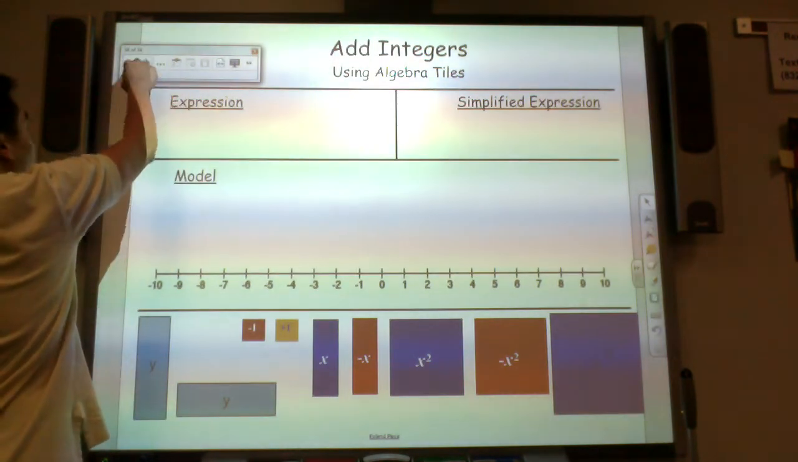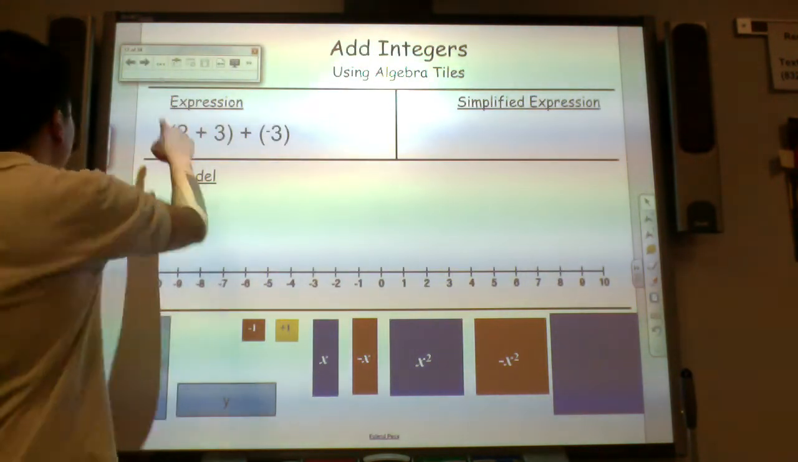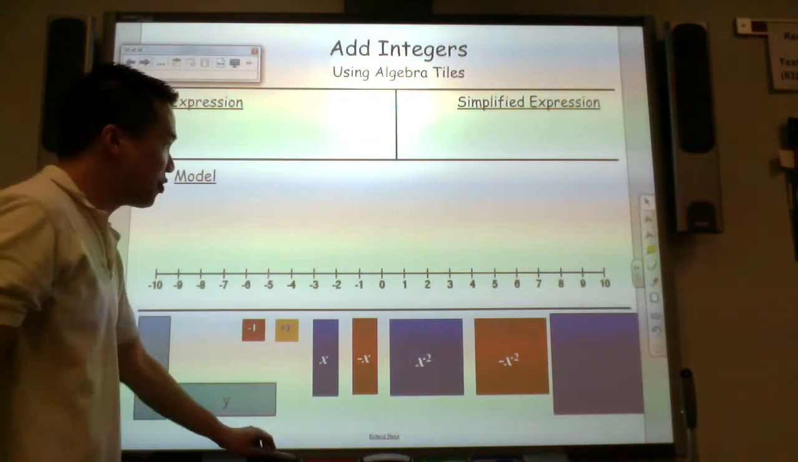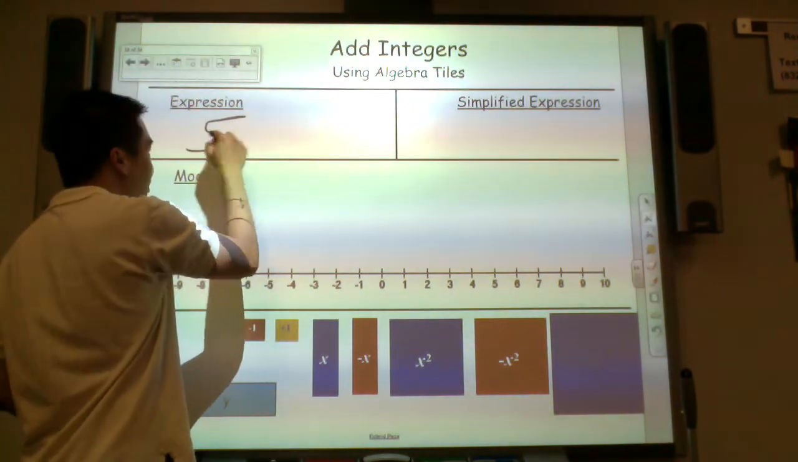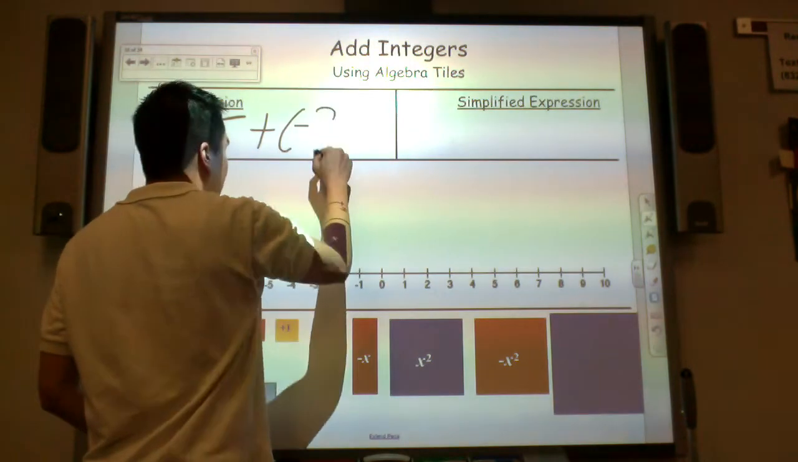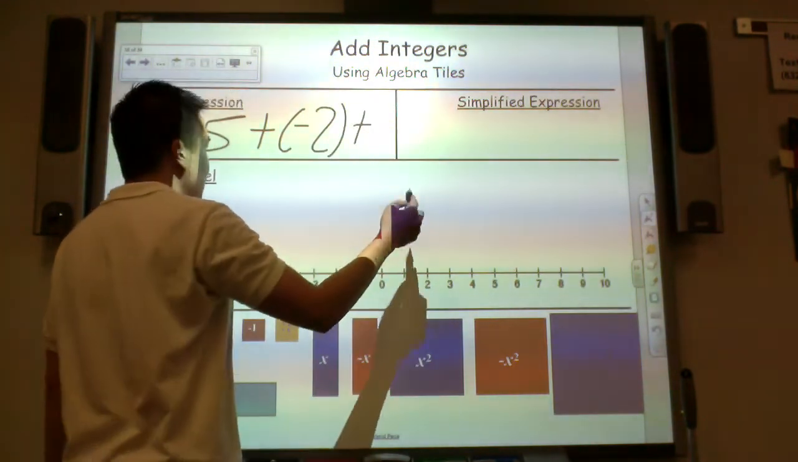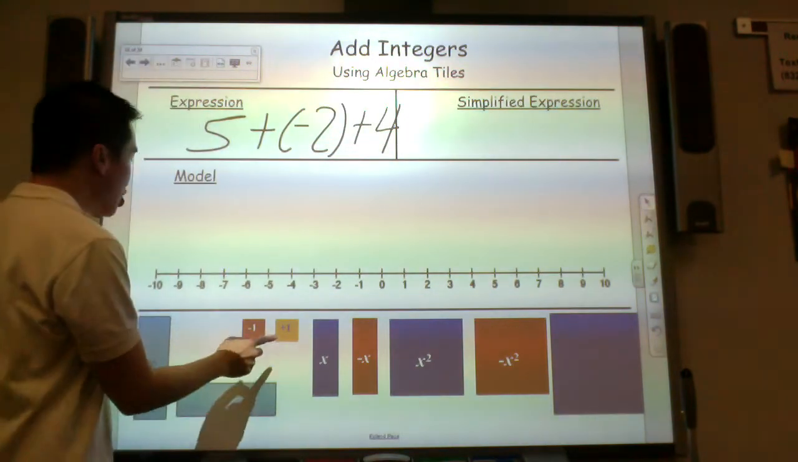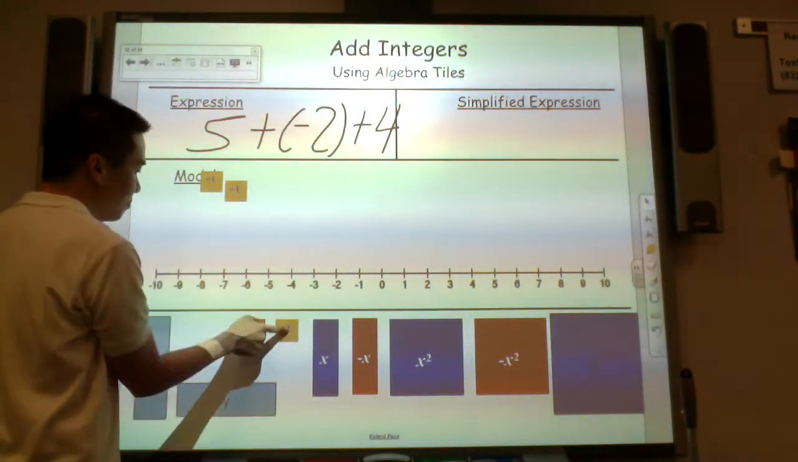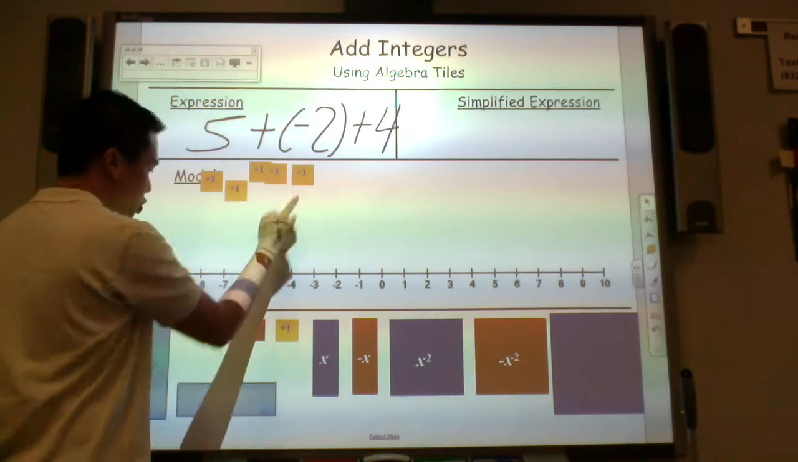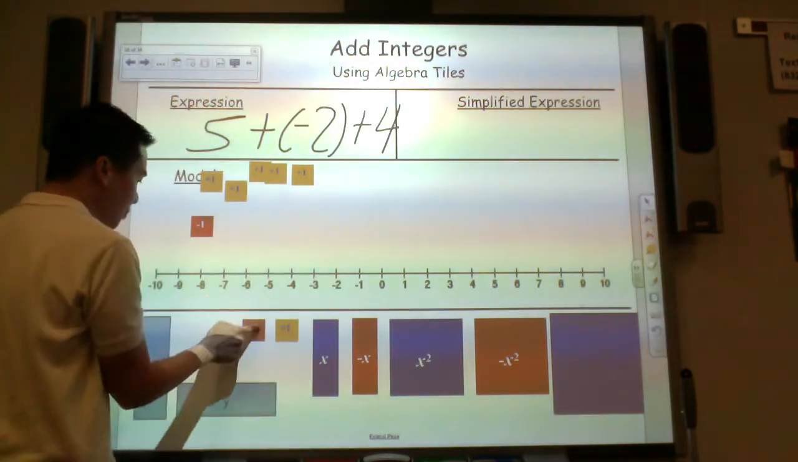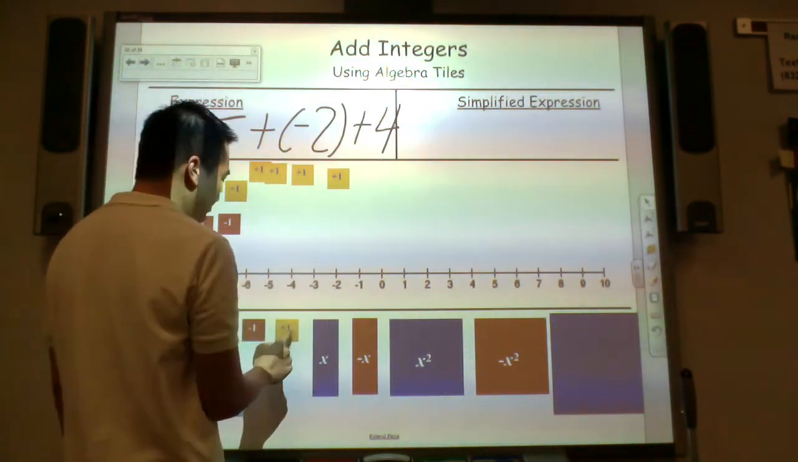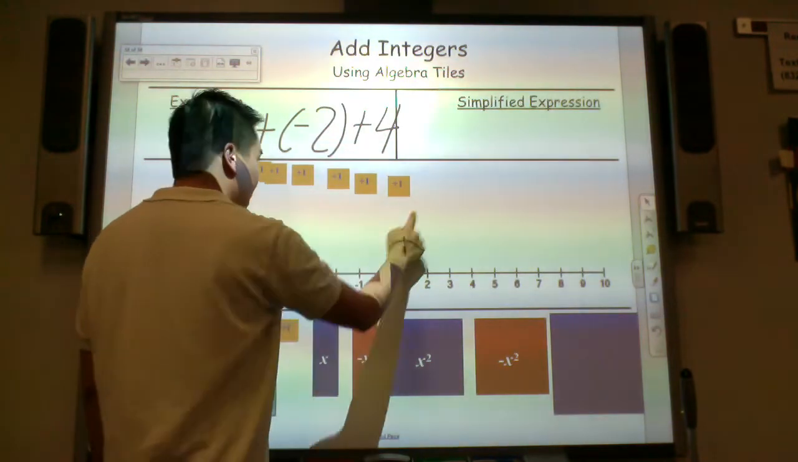So let's go through this example. What happens if you have three integers, like 5 plus -2 plus, I don't know, 4. Let's use our algebra tiles. You have 5 positives, 2 negatives, 4 more positives, and there.